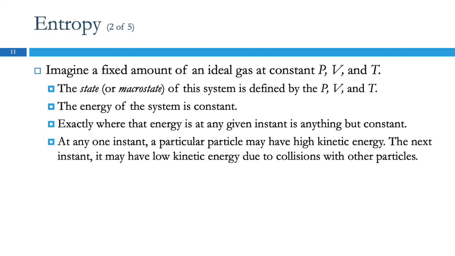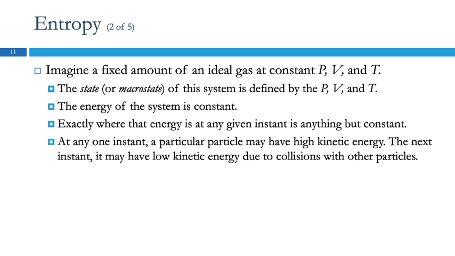But where the energy is at any given instant is not constant because those gas particles are moving around, and they're changing their energy. We can think about the average kinetic energy being dependent on the temperature. But some of them are moving fast and some of them are moving slow, and they can change, right? They bump into each other, and one might end up being slow after that and the other one fast.